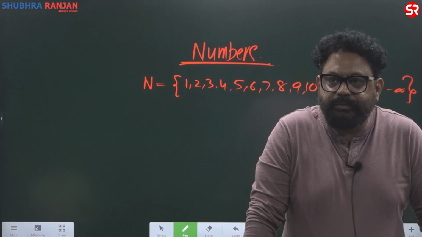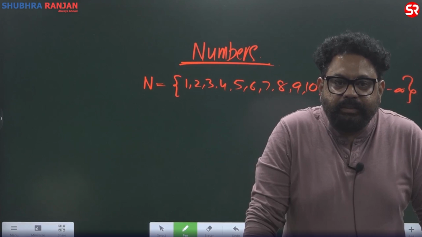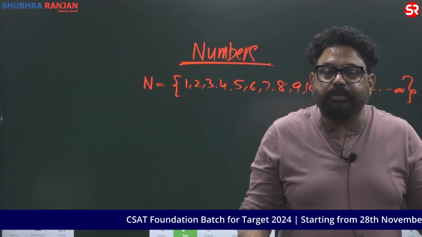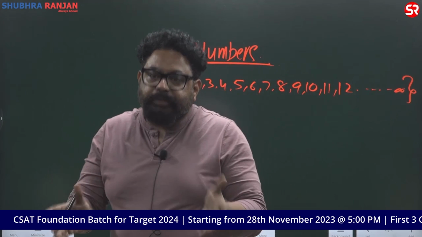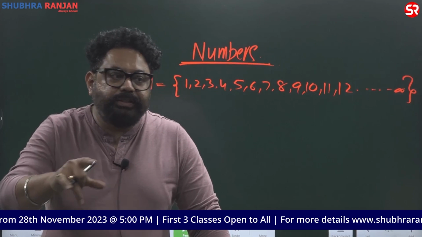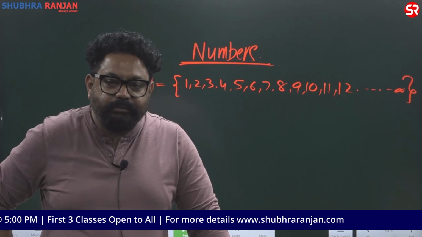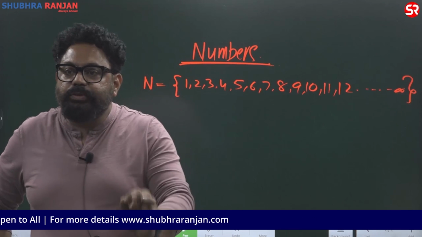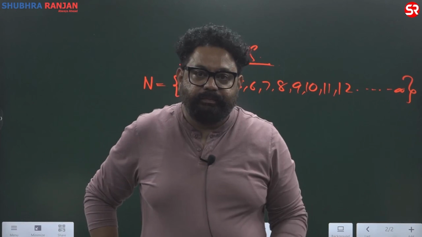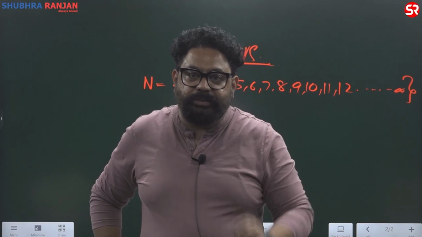So what exactly is this? I did not write 1 to infinity. I wrote 1, 2, 3, 4, 5, 6. Because what is your biggest myth? You write 1 to infinity, and you think 1.1 is also a natural number. Agreed? No. Only counting numbers: 1, 2, 3, 4, 5, 6, 7, 8, 9, 10, 11, 12. No fraction, no decimal.